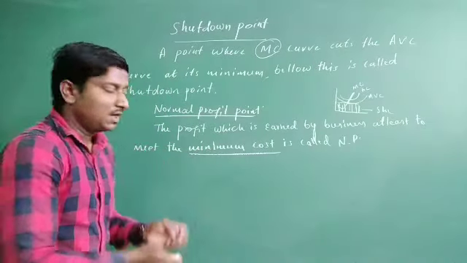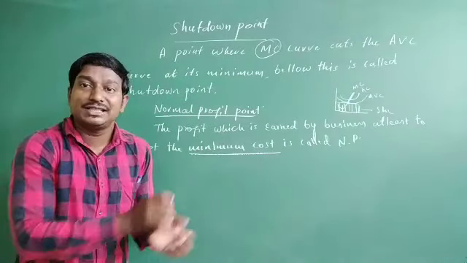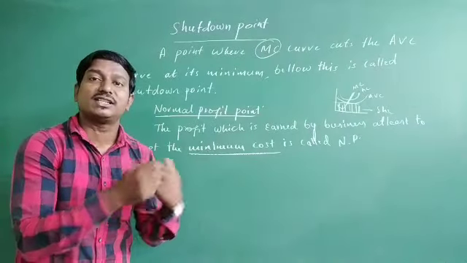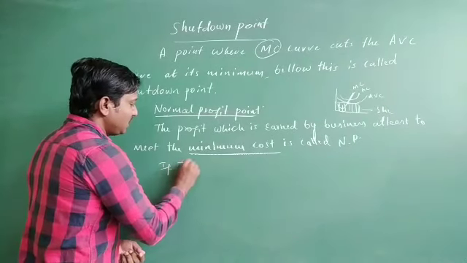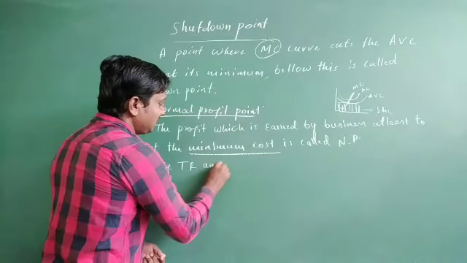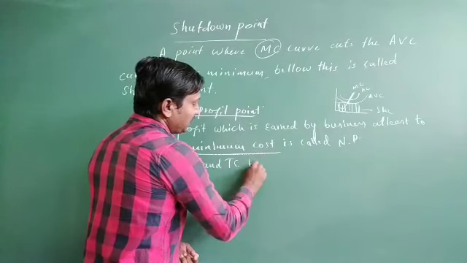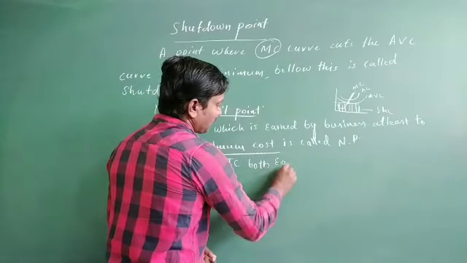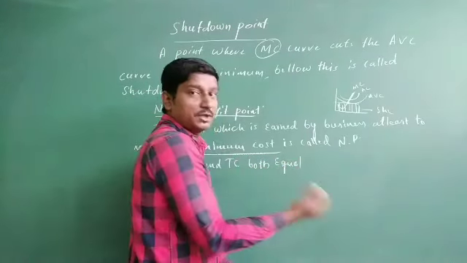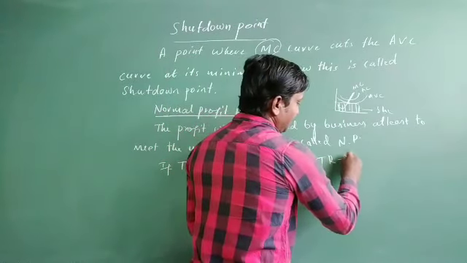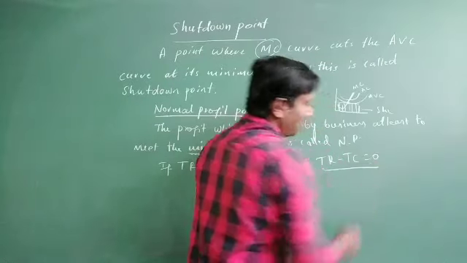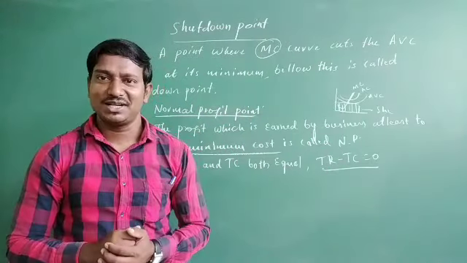Minimum cost, which means whatever revenue earned by the firm is exactly equal to the cost incurred in that firm. So say for example, if TR and TC both are equal, which means TR minus TC is equal to 0, then it is called normal profit point.